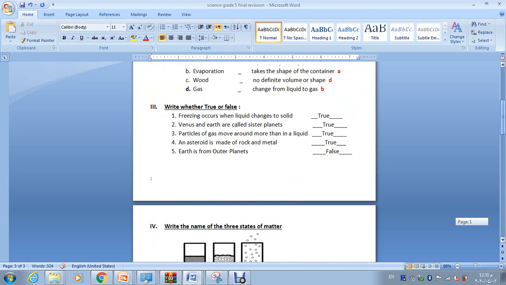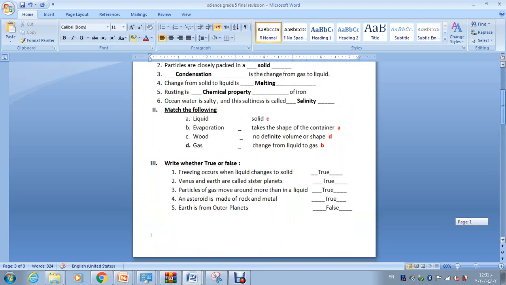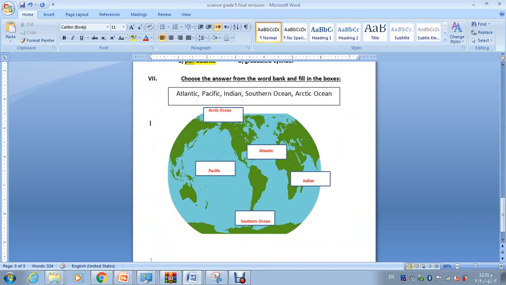So mainly those are the important terms and questions and revision for the science for the last lessons we have taken. I hope it was beneficial for you, inshallah. Thank you very much and see you next time.